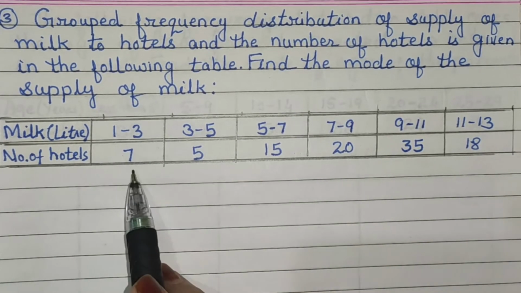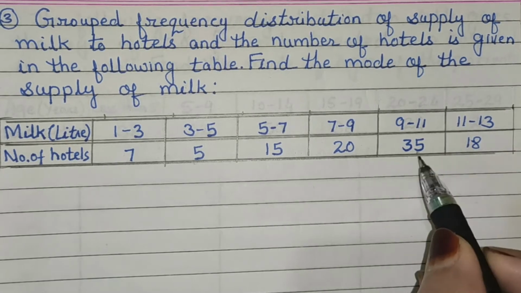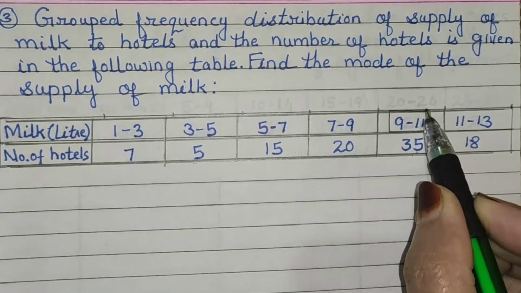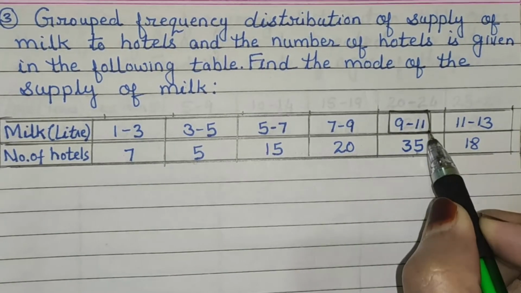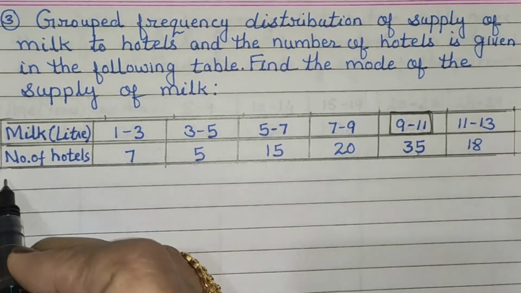Next find out the maximum frequency. Here the maximum frequency is 35. Therefore 9 to 11 is the modal class. Now write down here.